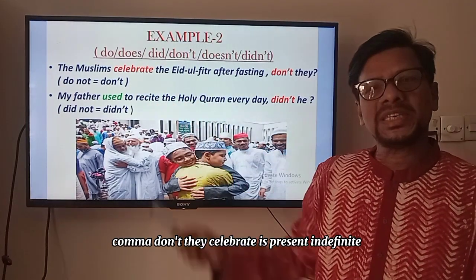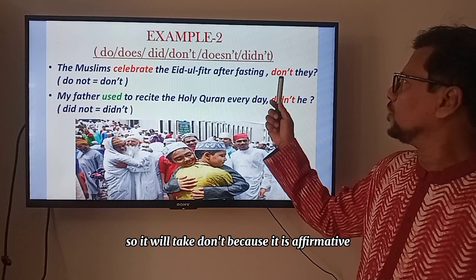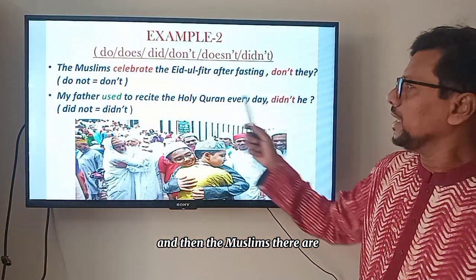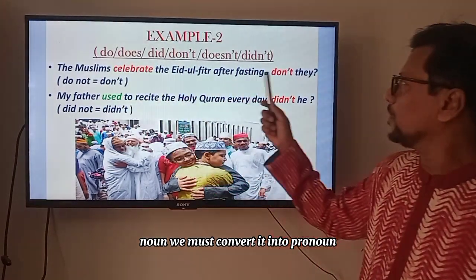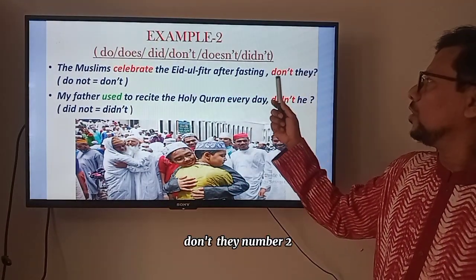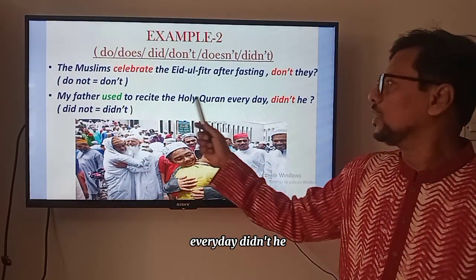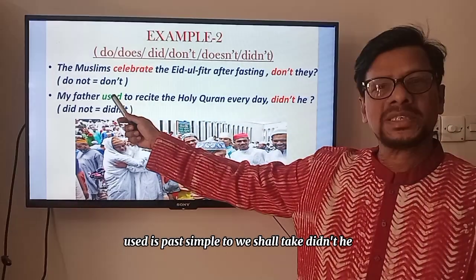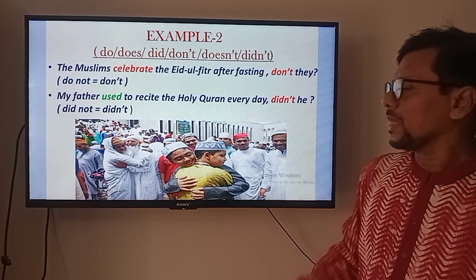Celebrate is present indefinite tense, so it will take don't, because it is the affirmative part, it will be negative. And the Muslims is a noun, we must convert it into a pronoun. Don't they? Number 2, my father used to recite the Holy Quran every day. Didn't he? Used is past simple, so we should take didn't. Didn't he?